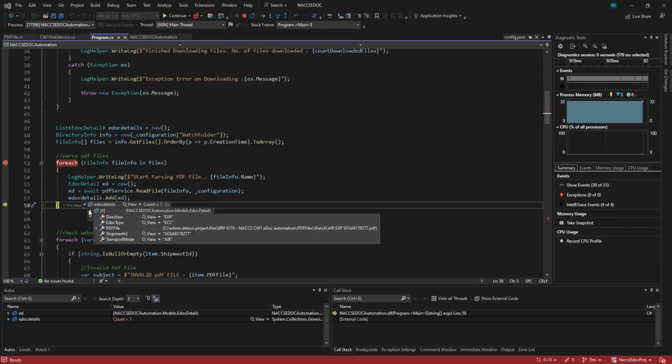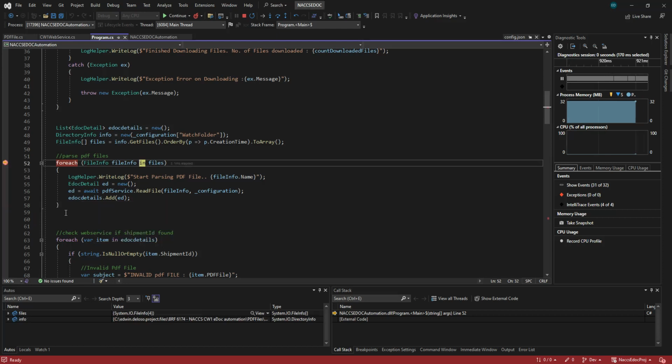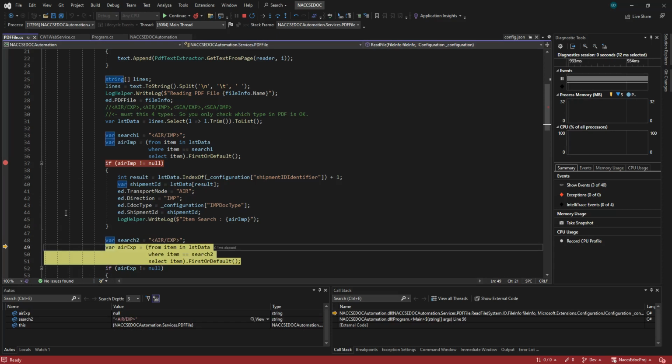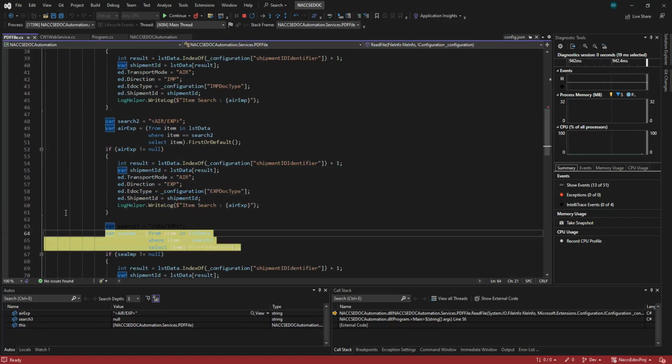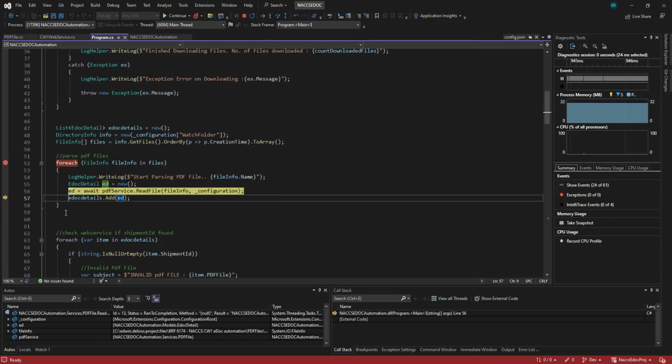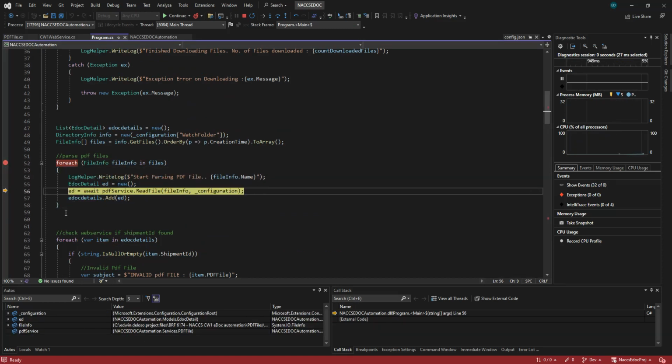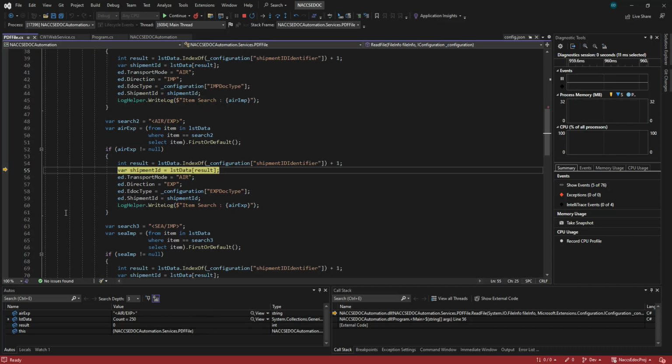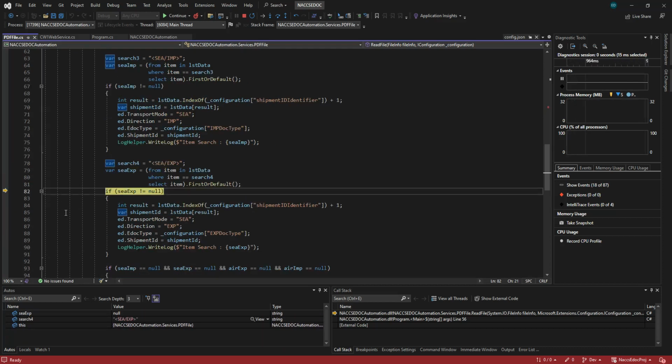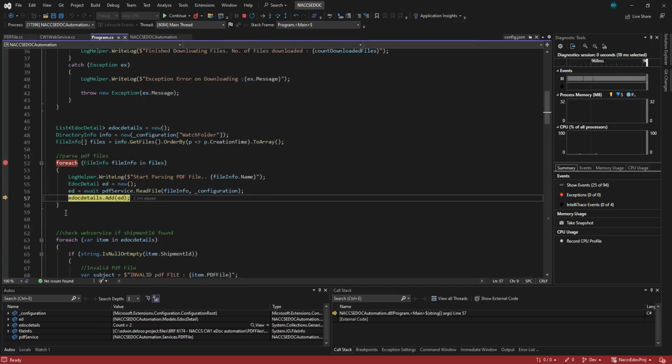For this one, we already have that the direction is export, the ADOC file is ECC, and we also get the PDF file because we need to attach it in our email, and the shipment ID and the transport mode are here, like that. After reading the PDF file, basically we have just four types. So like that, we read the file. It's much faster than looping all the lines.